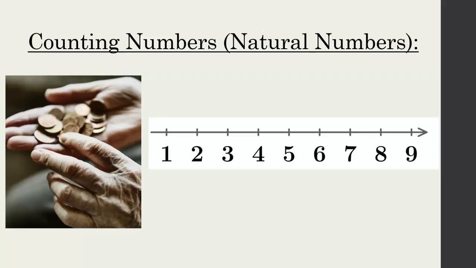Another thing, back in the day, they didn't really consider negative numbers because they were looking at things that existed. They didn't really need negative numbers back then. So natural numbers are all the positive whole numbers, and they don't include 0. So I'll say that again. It's all the positive whole numbers that doesn't include 0. And that's the official definition of natural numbers.